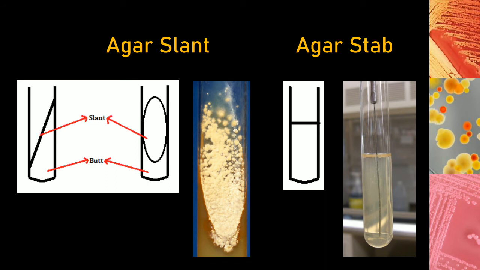So agar stab is one method which is used for certain biochemical tests, such as for motility checking or for checking the oxygen requirements, whereas agar slants are used for maintenance of the culture. The simple reason being, agar slants give you a larger surface area for growth, whereas an agar stab has a very small surface area. So it cannot be used for maintenance. It's not ideal to be used for maintenance.